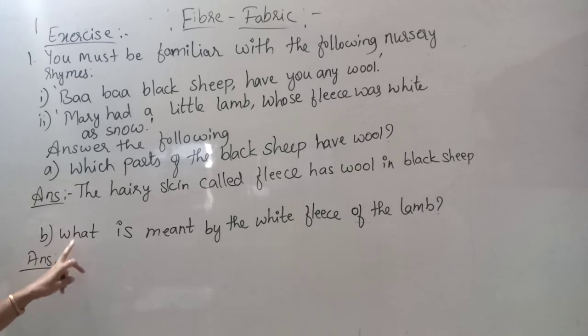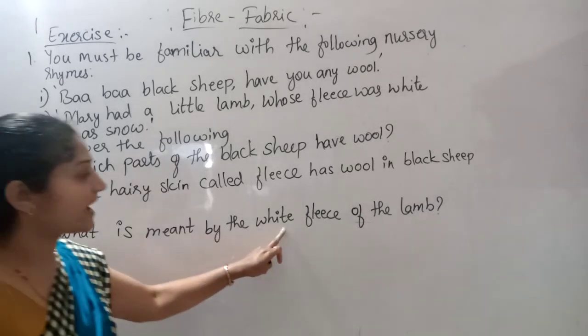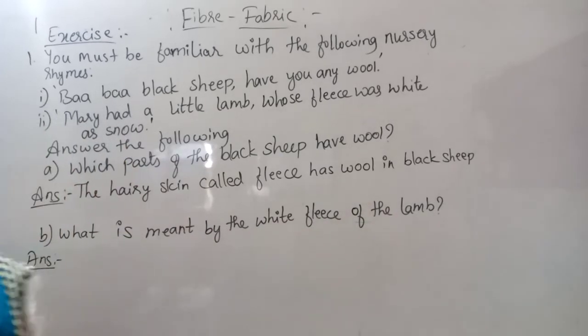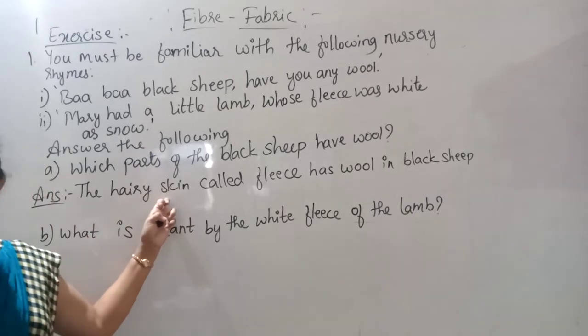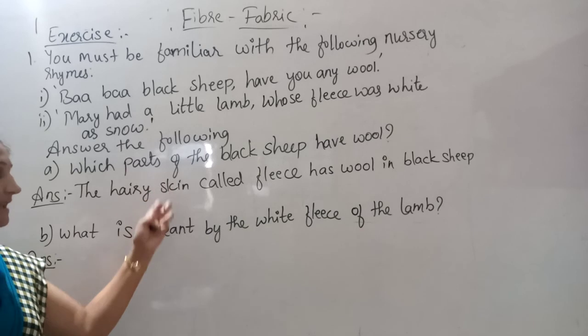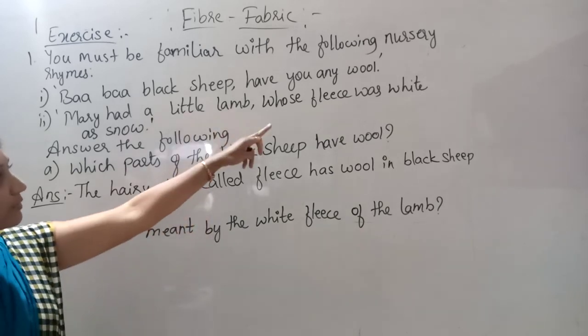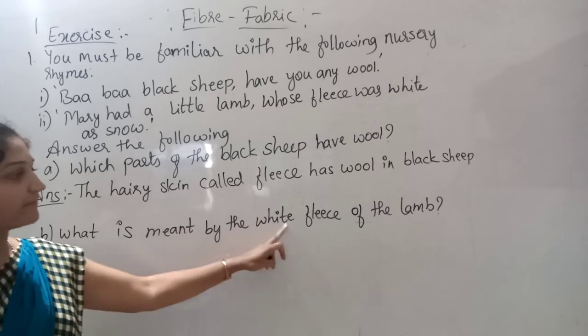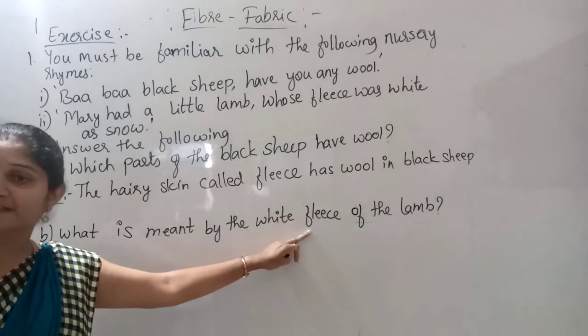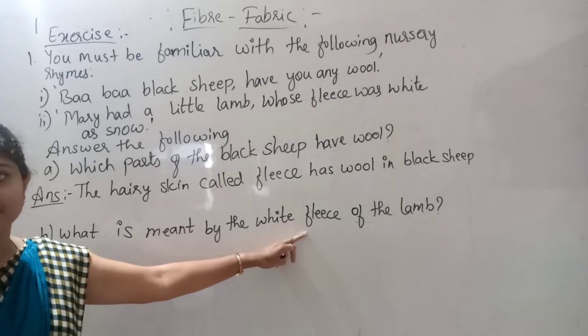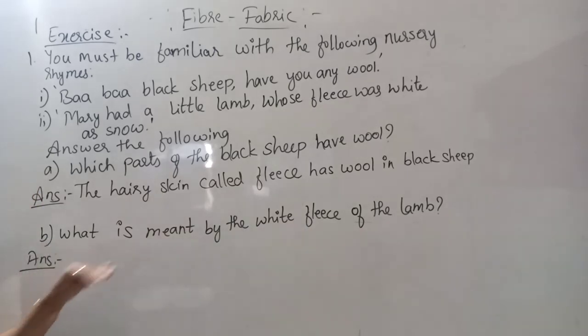What is that second question? What is meant by the white fleece of the lamb? Here it indicates white colored hairy skin. Right? White colored hairy skin, white as snow they have given. What is meant by white fleece means the hairy skin is in white color. Simple answer, right? Okay, write down here, white colored hairy skin.